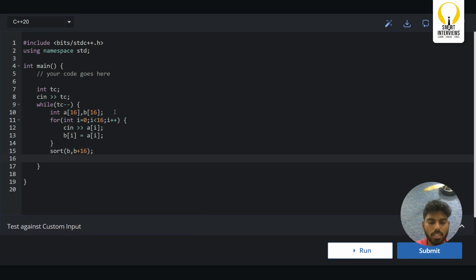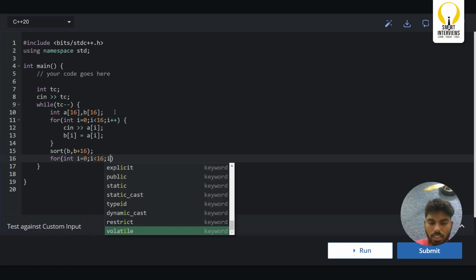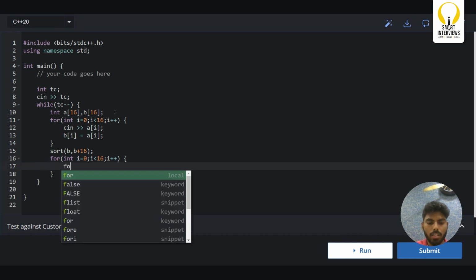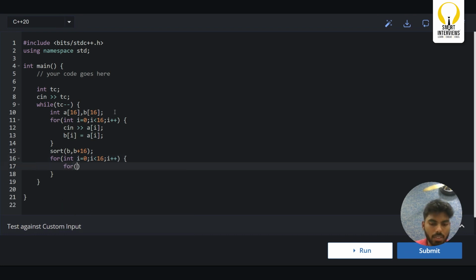Now once this is done, what should we do? First we need to iterate on the given array, which is for loop int I is equal to 0, I less than 16, I plus plus. Then we need to iterate on the temporary array, which is for loop int j is equal to 0, j less than 16, j plus plus.